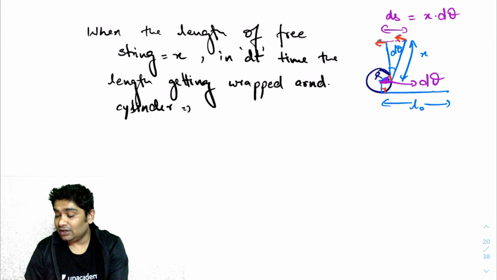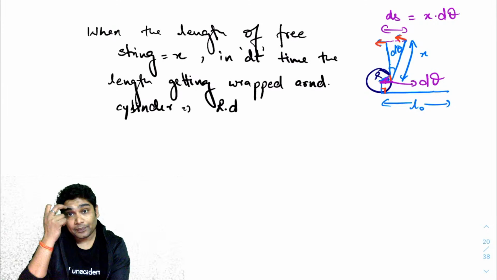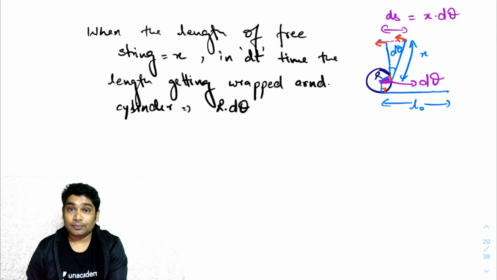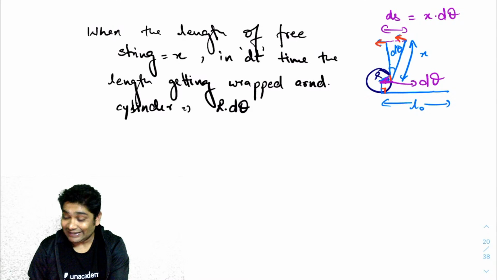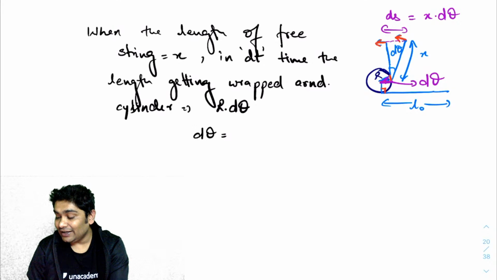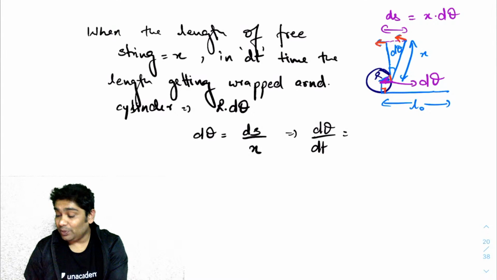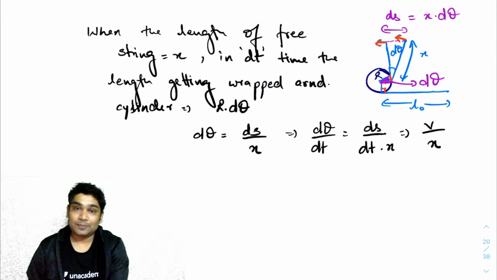That will be r d theta. Agreed. Where d theta is the angle by which it turned. Now how do I calculate d theta? D theta would be ds over x, arc over length. And I know d theta over dt would be equal to ds over dt times x. So that is v. V is constant, v over x.